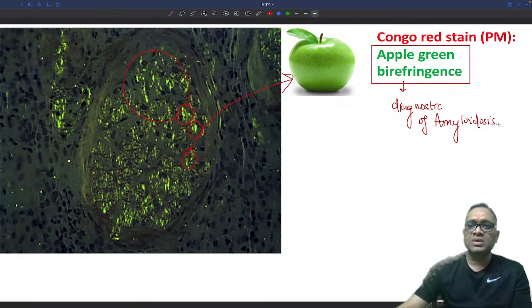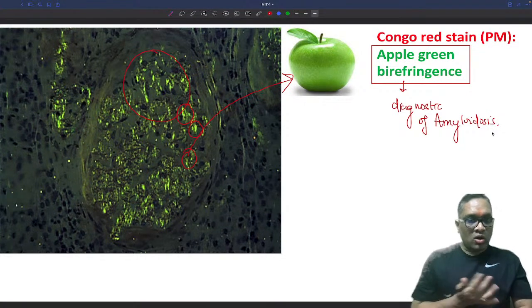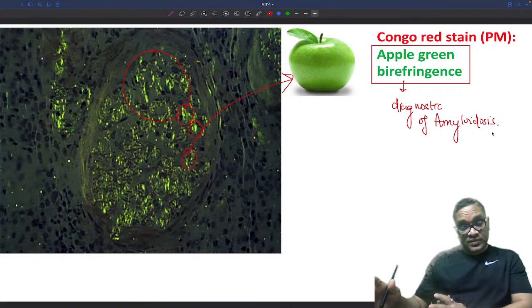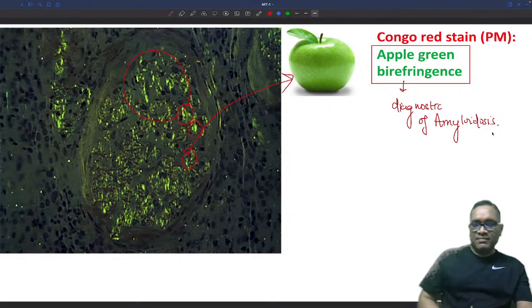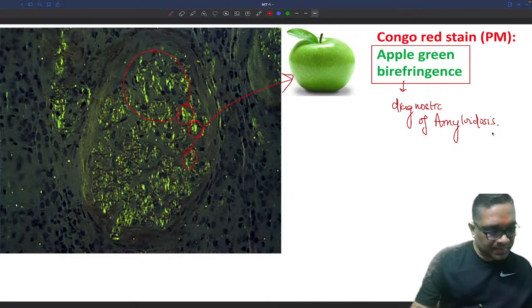Is it clear to all of you? So be careful during exam time about what the examiner is talking about. Congo red staining with light microscopy is non-diagnostic. Congo red staining with polarized microscopy and this kind of apple green birefringence will confirm the diagnosis of amyloidosis, right? I hope this is clear.